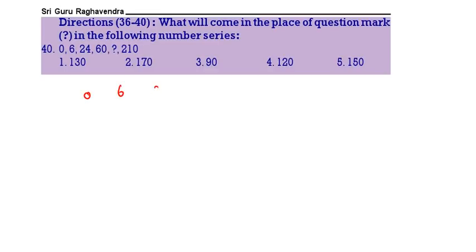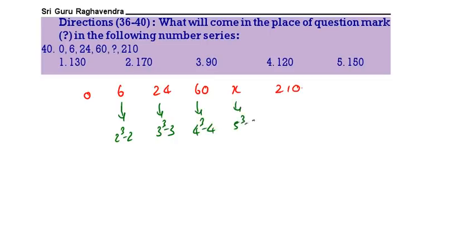0, 6, 24, 60, question mark, 210. Now you see each and every number individually. This is 2 cube minus 2. This is 3 cube minus 3. This is 4 cube minus 4. This will be 5 cube minus 5, that is 120. 5 cube is 125, 125 minus 5, 120.